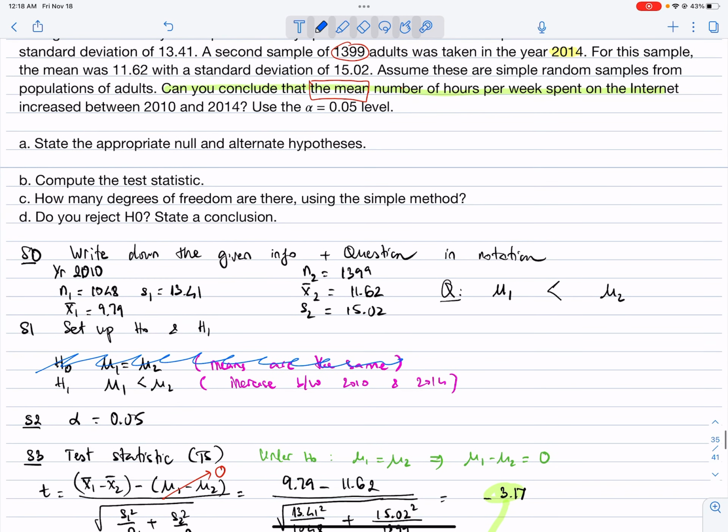Now you go to the question and it asked you, can you conclude that the mean number of hours per week spent on the internet increased between year 2010 and 2014? So the question is asking us about this, and we just proved that, right? So we will say yes, we can conclude that, and then copy down the whole sentence down. Okay. So we already answered from part A to part D with the manual work. To check with the GeoGebra.